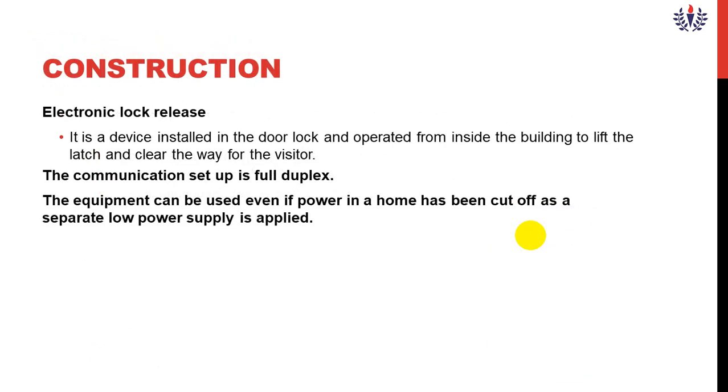And the lock which we are talking about is an electronic lock. What is the purpose of the electronic lock? It is only for releasing purpose. The electronic lock is a device installed in the door lock system and operated from inside the building to lift the latch and clear the way for the visitor. Sometimes they use a mechanical lock, but in building automation most probably they will use the electronic lock. This electronic lock is operated by a 12 volt transformer, consuming a small current. It is a low power supply, maybe 12 volt.